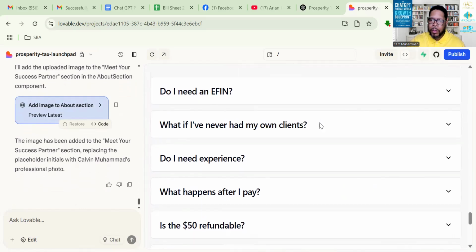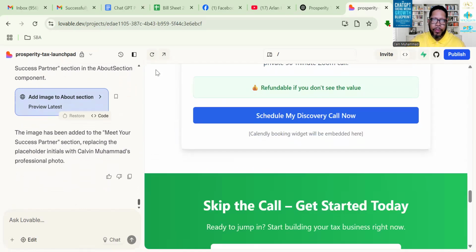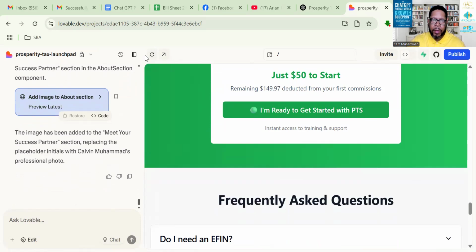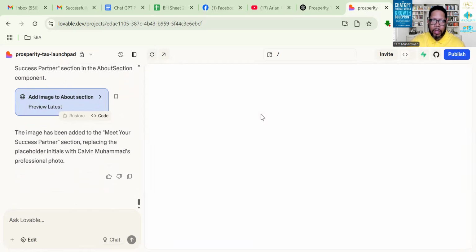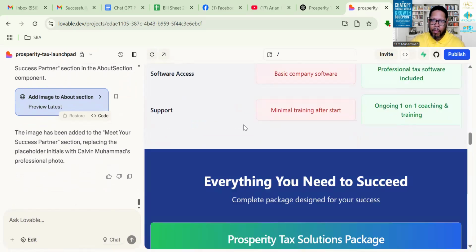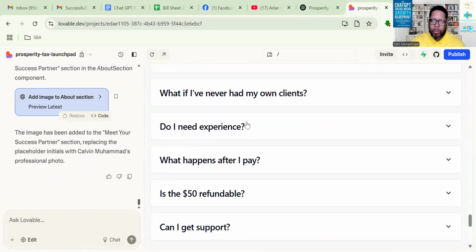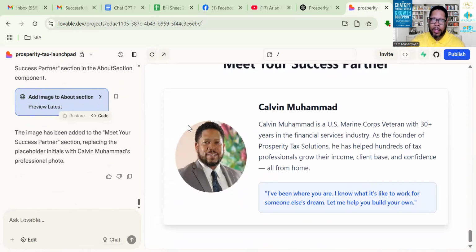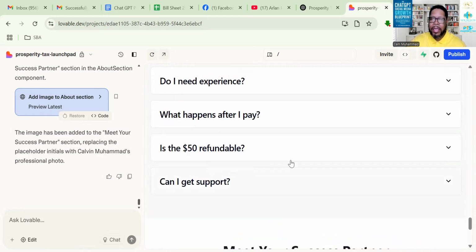Okay, so let me refresh it and see if the image has been added. And voila. Now the image has been added. So you can see everything you need to do, you can just prompt it to do it, any changes you need to make. And like I said, if you don't know, just ask and it'll tell you.